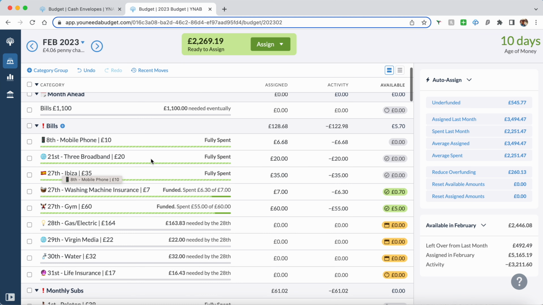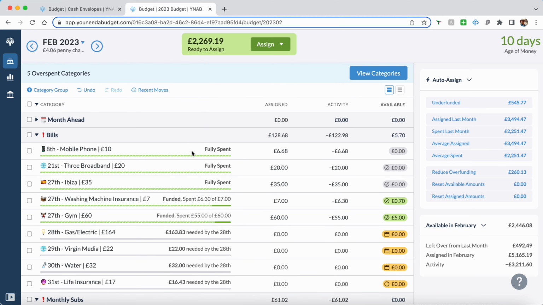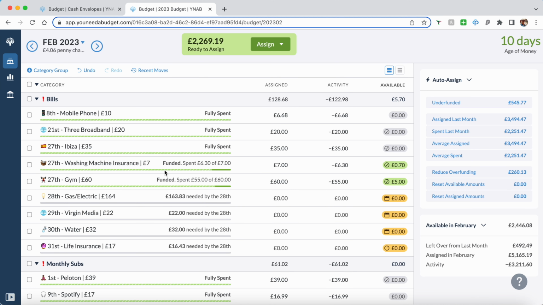So this is what YNAB looks like, and this is my month ahead, which I haven't funded. You can see money up here that says ready to assign. This is my pay that's hit my bank. This is my bank account right now. So the money is now available for me to assign into the different categories that I have.